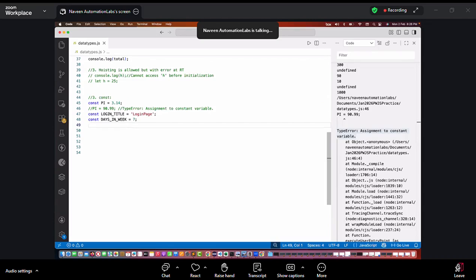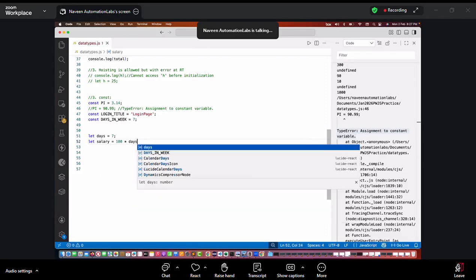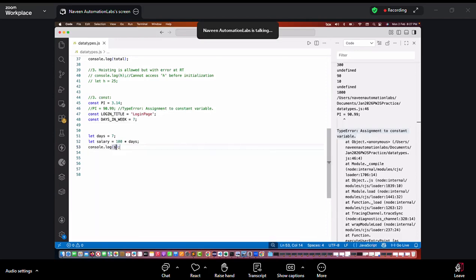So for example, let's say I'm writing one let, and then I'm writing the total number of days in a week is 7. And then I'm calculating the salary for my employees: every day I'm giving $100, multiplied by 7 days. It means the number of days. So what is the value of salary, guys?